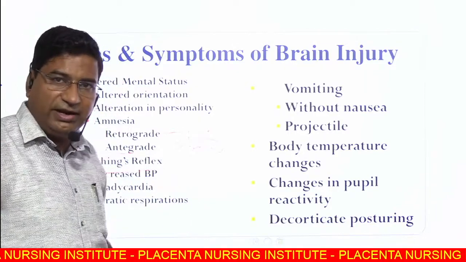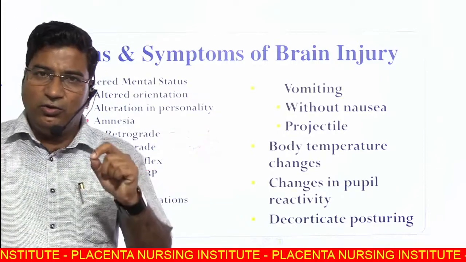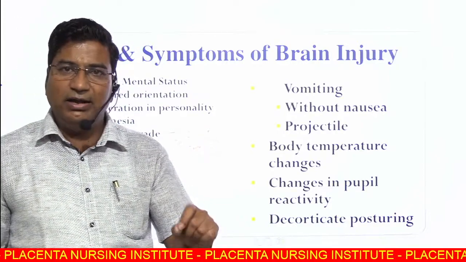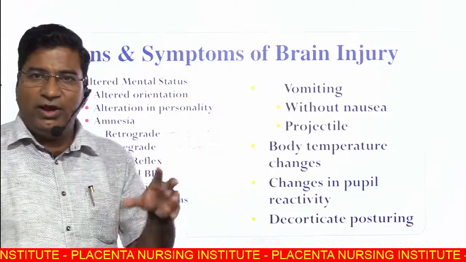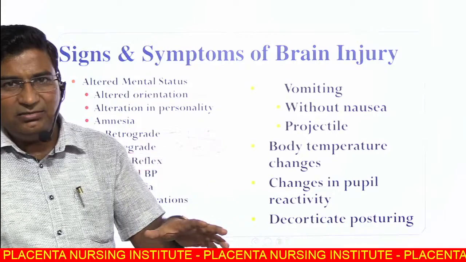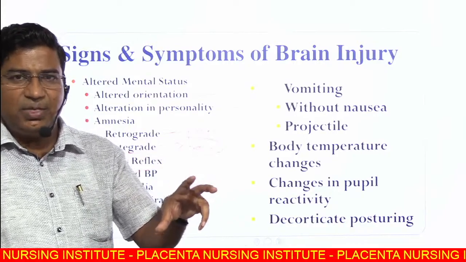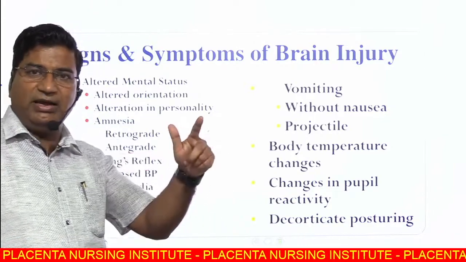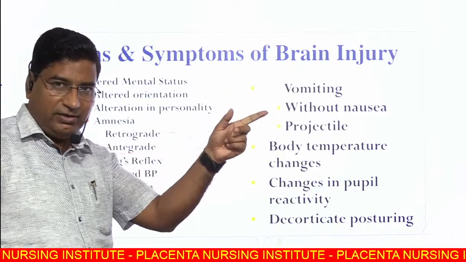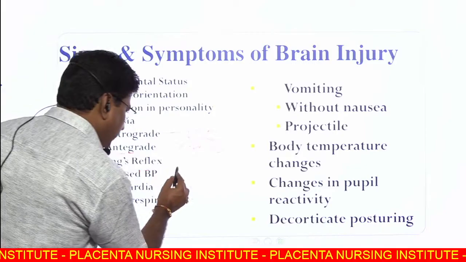Why is BP increased? BP is increased to compensate the perfusion of the brain because there is a hematoma. When the hematoma increases the ICP, there is a compromise in perfusion of the brain. So BP is increased to perfuse the brain. So increased BP, number one.